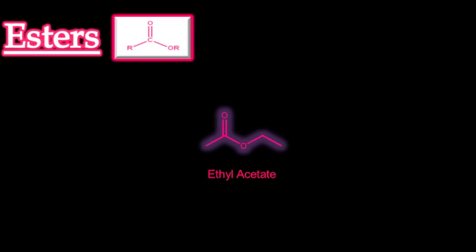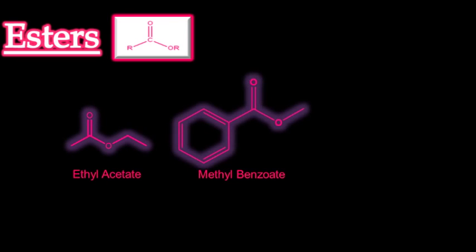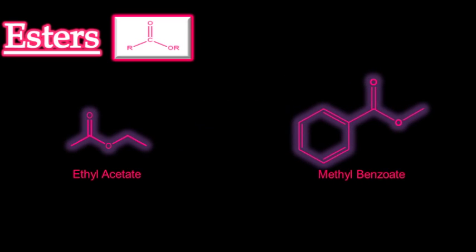Ethyl acetate is a common ester, which features the carbonyl group attached to an oxygen, which is then bonded to an ethyl group, while the carbonyl carbon is bonded to a methyl group. Methyl benzoate is an example of an aromatic ester, featuring a methyl group as its carbon group and an aromatic ring for its other carbon group.